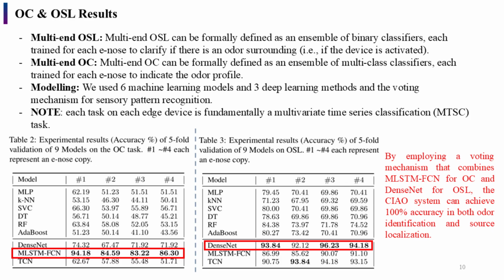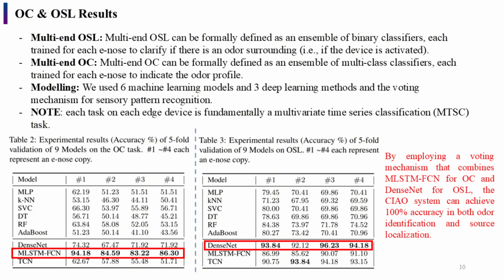And since we built a sensory network, we can let them cooperate to do the AO tasks. So basically, every e-nose should use 2 time series classification models to output if the odor is surrounded and what kind of odor is surrounded.